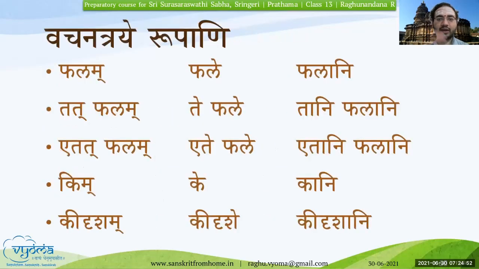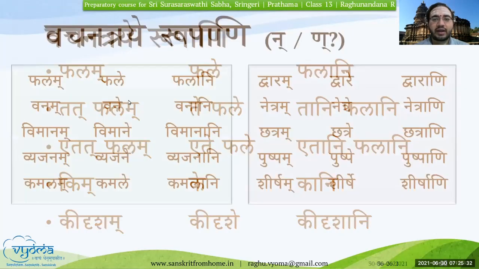So in all the three vachanas, this is how it will be: phalam, phale, phalani; tat phalam, te phale, tani phalani. Similarly, etat phalam, ete phale, etani phalani. Tat shabda, etat shabda. Next, the questioning word kim, ke, kani. And the last one that we have learned, kidrisham, kidrishe, kidrishani, what kind of. This is how we will get all the three vachanas with respect to these Napumsakalinga shabdas. Hope this part is clear.